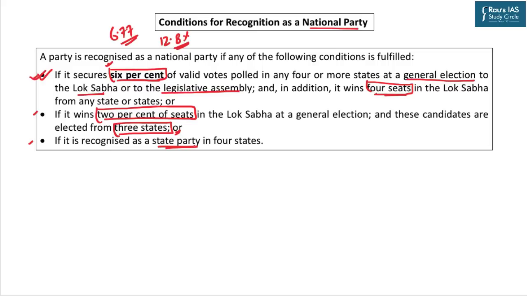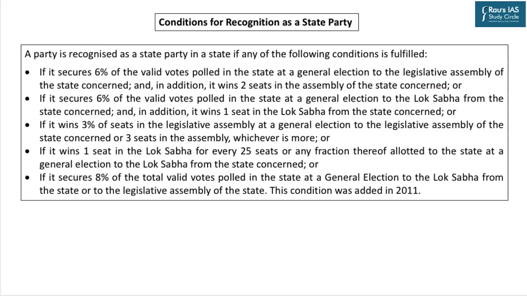National party in no way suggests that it is in power or it is in substantial number in the parliament. National party simply means that it has a wider national coverage. So from this third criteria, let's also learn what is the criteria to become the state party. To be recognized as a state party by the election commission, again there will be criteria in terms of percentage of votes and percentage of seats.